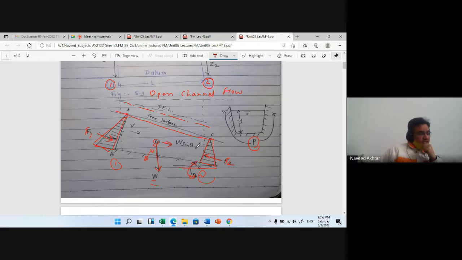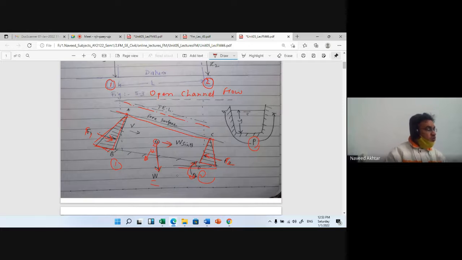The perimeter P is the wetted perimeter. From this figure you can see that F1 and F2 are the forces of hydrostatic pressure. At the top the pressure is zero, and as you go to the bottom the pressure increases.